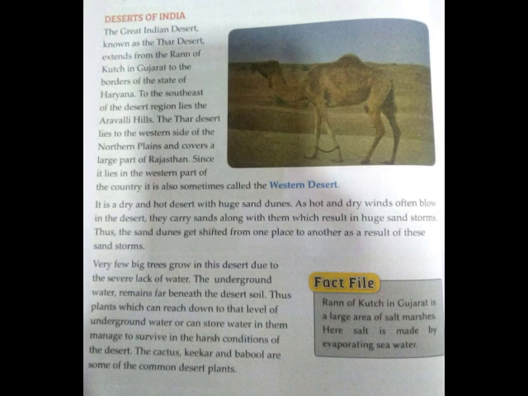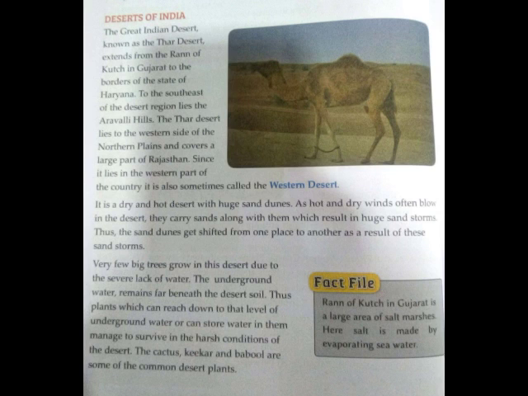A sand dune is a hill of sand made by wind. As hot and dry wind often blows in the desert, it carries sand along with it, which results in huge sandstorms. Thus, the sand dunes get shifted from one place to another as a result of these sandstorms.